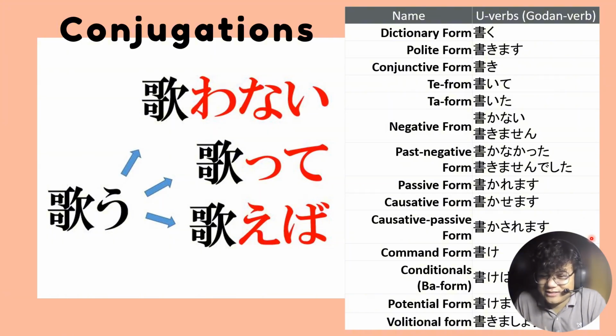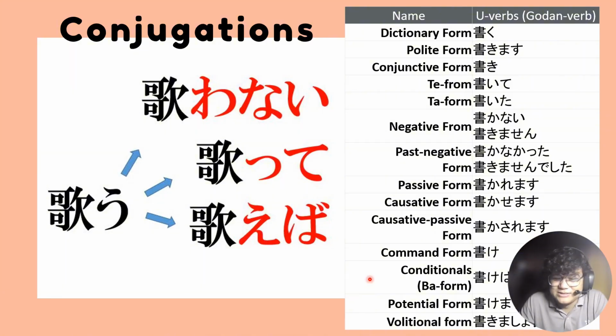So for example, ashita repoto ga kakemasu. So I can write a report tomorrow. The potential. Conditional, yung if ba na. A formal way to say if na siya. So for example, ashita repoto ga kakeba tasukarimasu. So it will be very helpful if you're going to write a report tomorrow, no?